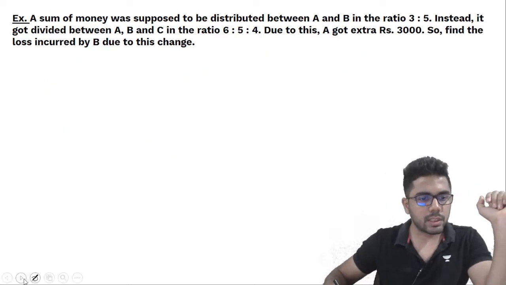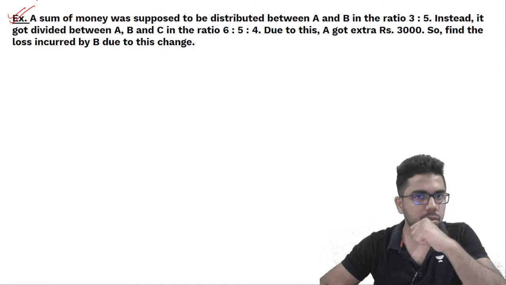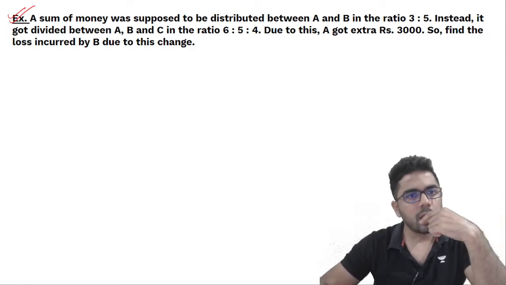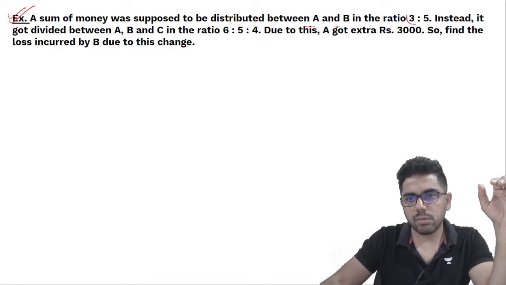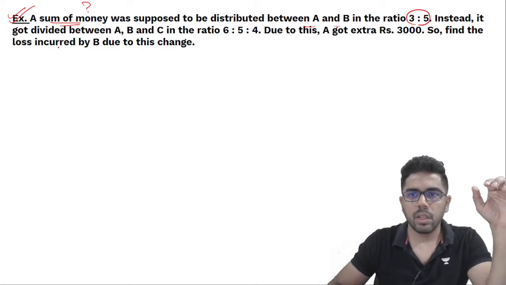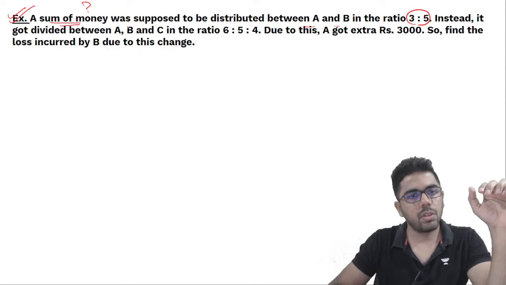Let's take a look at this example. Okay, this is one of the examples which can explain us the ratio topic in a very beautiful way. Now, a sum of money was supposed to be distributed between A and B in the ratio 3:5. What is the sum of money? We don't know. So it was supposed to be distributed between A and B in the ratio 3:5.